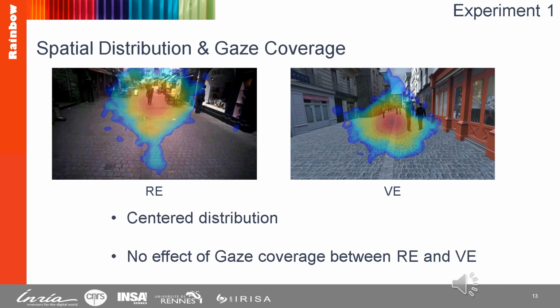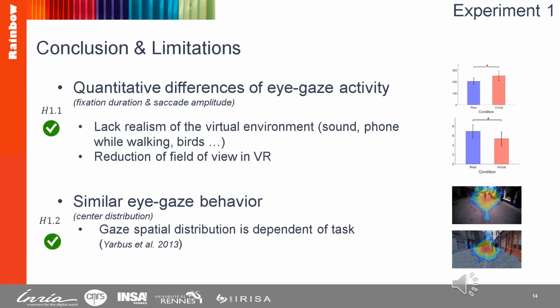Regarding the eye gaze distribution, we found a centered distribution for both conditions and no effect on the gaze coverage. So the conclusion of this first experiment is that there are quantitative differences in eye gaze activity between real and virtual environment. This validated our first hypothesis H1.1. These differences can be due to the lack of realistic details in the virtual condition.